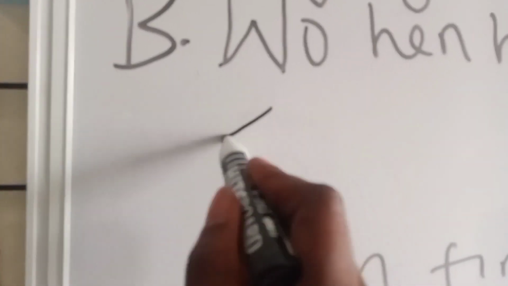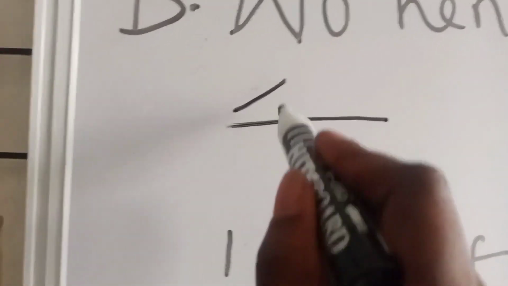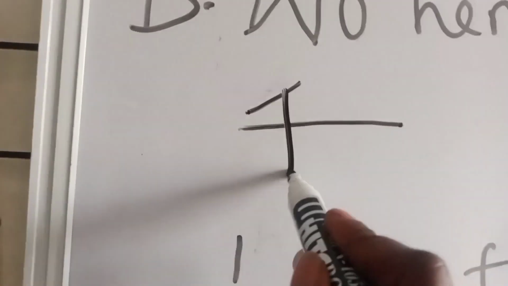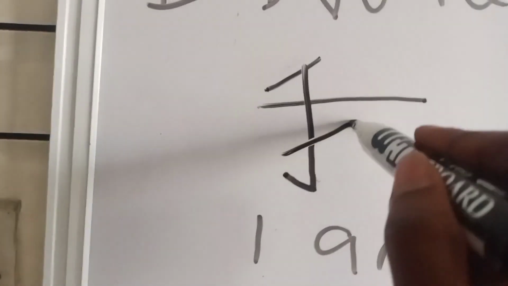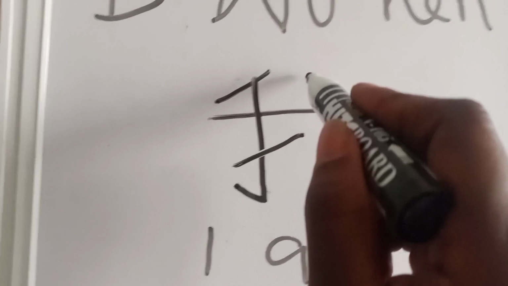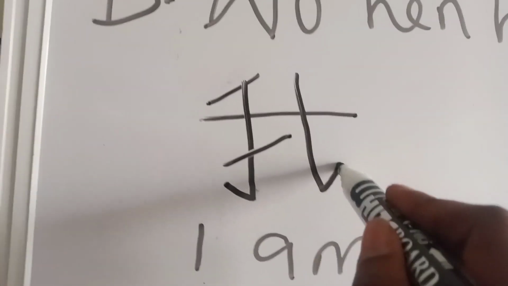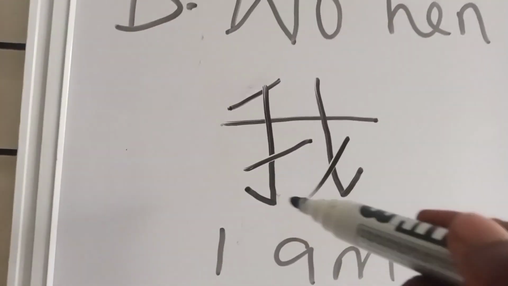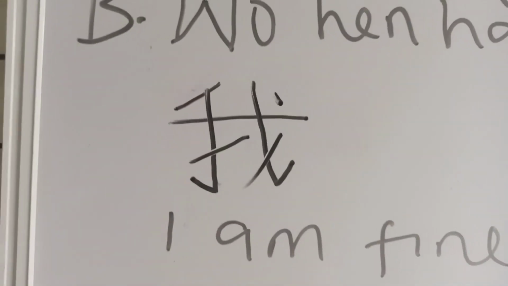Wo will go like this. And then this one will be long, a bit long. You will see the reason why it should be long. And then this one here, and you go like this. Then you will use this long hand to do like T. That's why I said it has to be long. And do like this. And this dot here. This is wo.